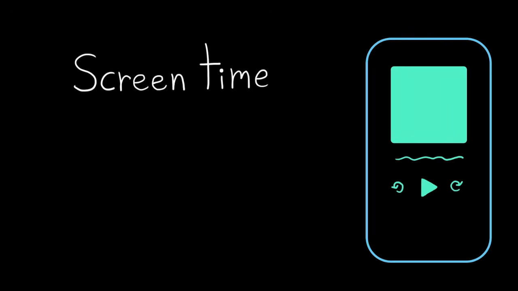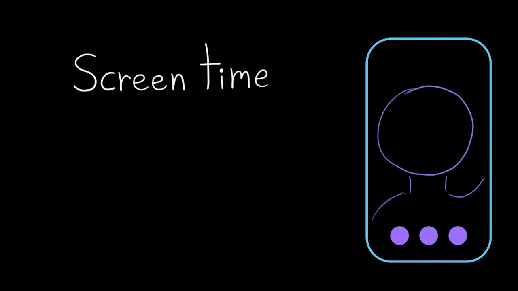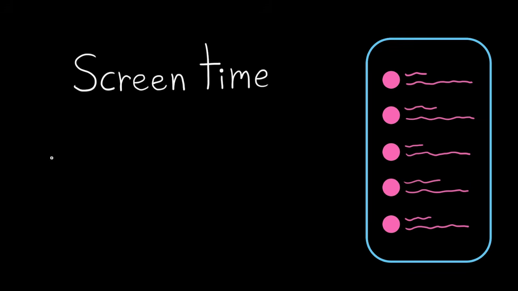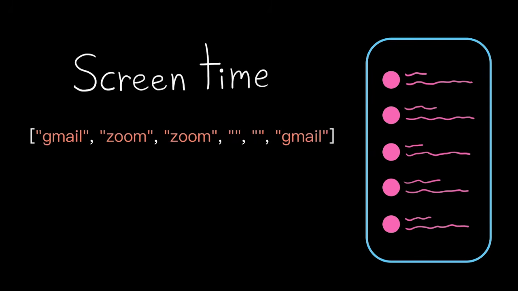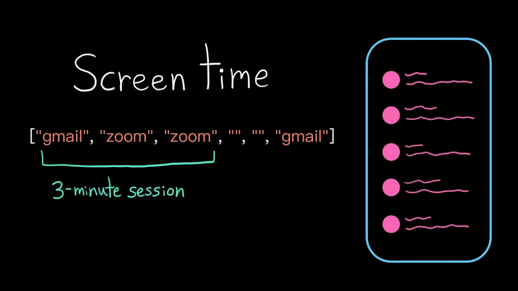Say we've been tracking our screen time usage on our phone, and we want to take a closer look at that data to better understand our usage patterns. I want to know how many minutes I spend on my phone every day, and how many separate times I pick up my phone to do something, which I'll call screen time sessions. The tracking software I'm using formats my data in a list, where each element represents a minute of the day. Each minute, it records the name of the app that I'm using, or if my phone is idle, it records an empty string.